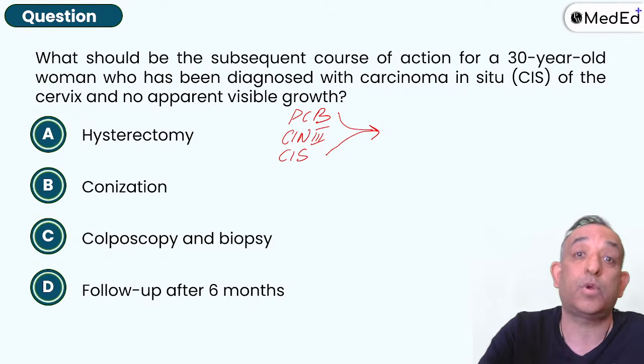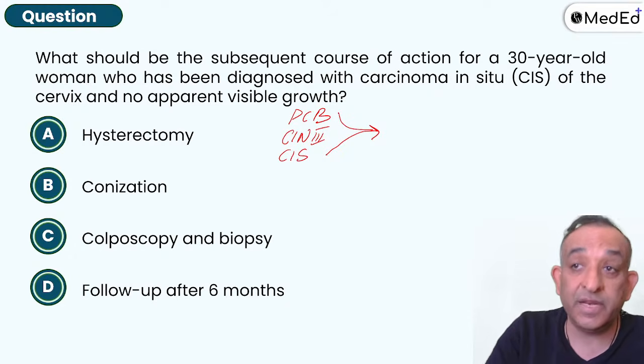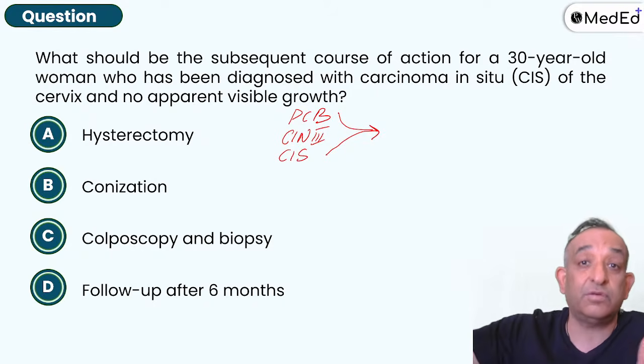And the next step was a conization. This question has come already in your INICET. So postcoital bleeding, you do a colposcopy. If that is not conclusive, you do a conization. That's the chain of events.